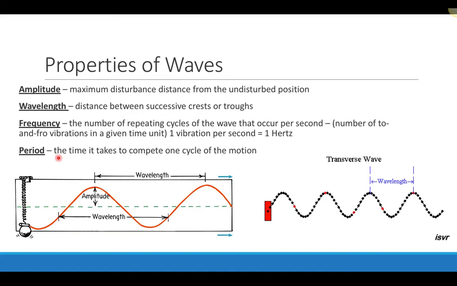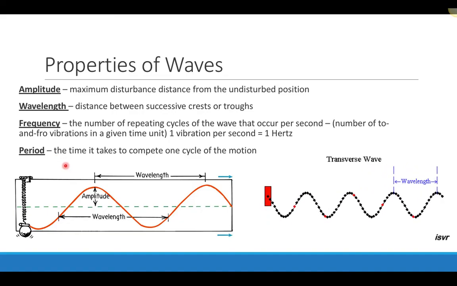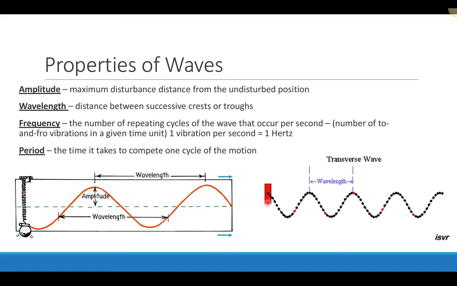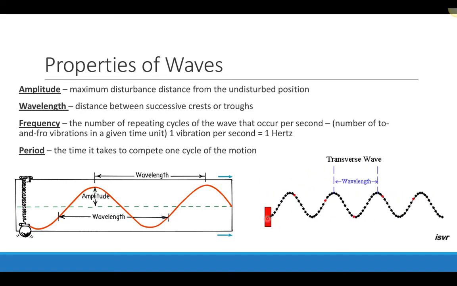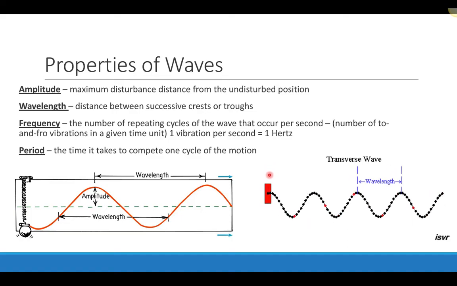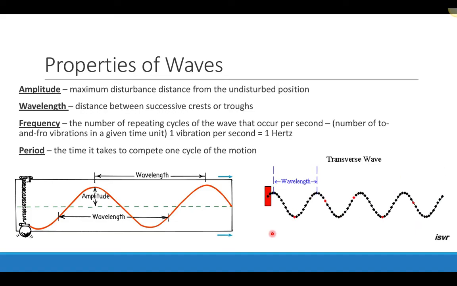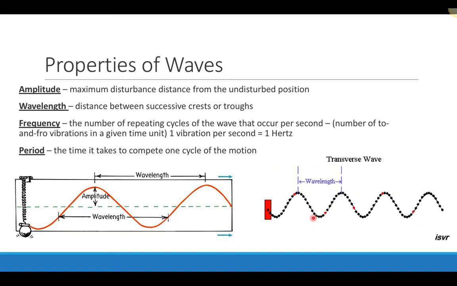And then finally, we have the period, and the period is basically the time it takes to complete 1 cycle of the motion. So here I would take a stopwatch, and I would time how long it takes to start here, go all the way up, come all the way back down to where it started again, and that would tell me what the period of the motion is.